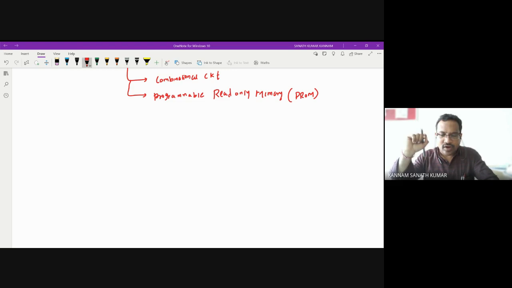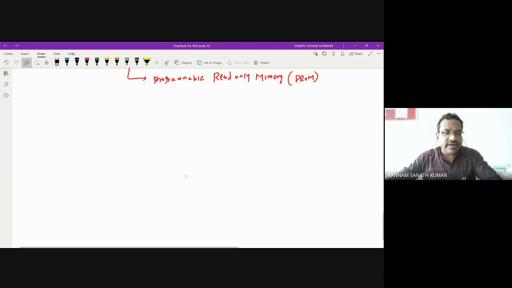Fifth, non-utilization of complete circuit. Sixth, large power consumption. Seventh, enormous increase in size, increase in number of inputs. So these are the advantages of ROM.